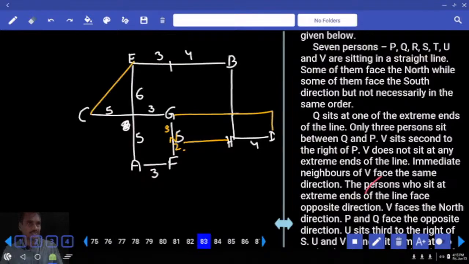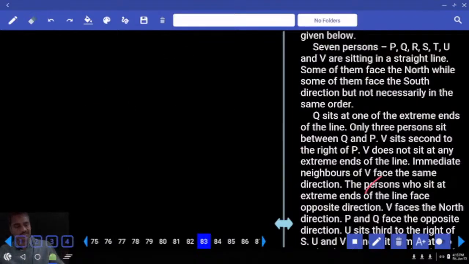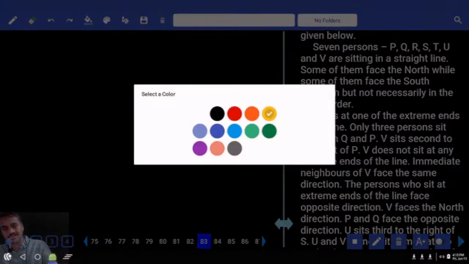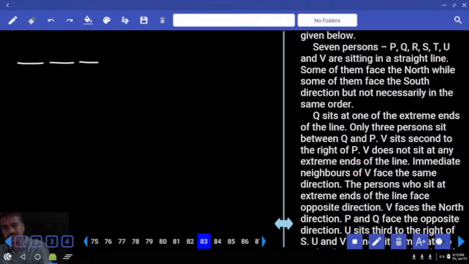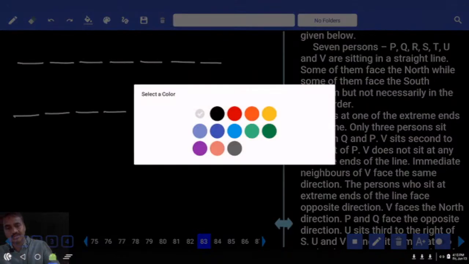Now what is there in question number 83? From 83 onwards it is based on north and south, and only 7 persons were there. They were seated in a row, and some of them face north, some of them face south. 1, 2, 3, 4, 5, 6, 7. Then Q sits at one of the extremities of the line. How many possibilities do you have for this? 2 possibilities. Q can be either at the left extreme or at the right extreme.